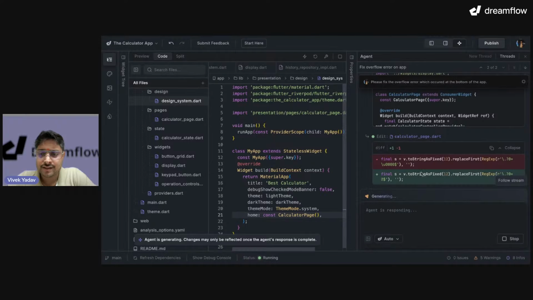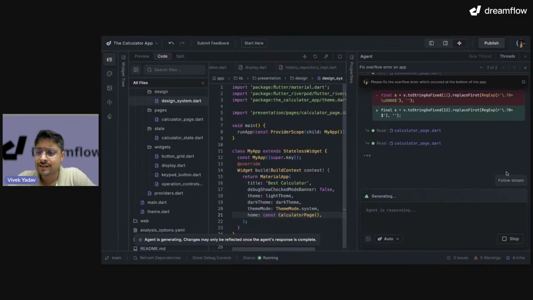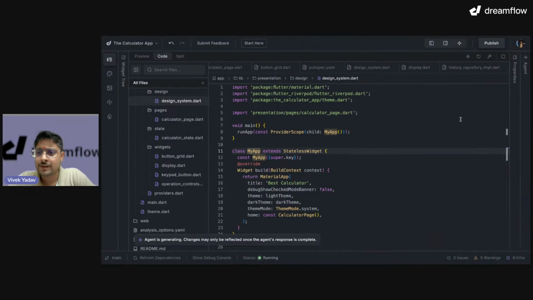Okay, a lot of changes are happening over here. Good. It is still working to fix the error. Let me click on preview to see if anything has changed. Okay, not yet. One more thing. We also have this undo redo option in Dreamflow. So if you want to undo a change that has been done by the agent, we can always click on it, and the changes done by the agent will be undone or removed.